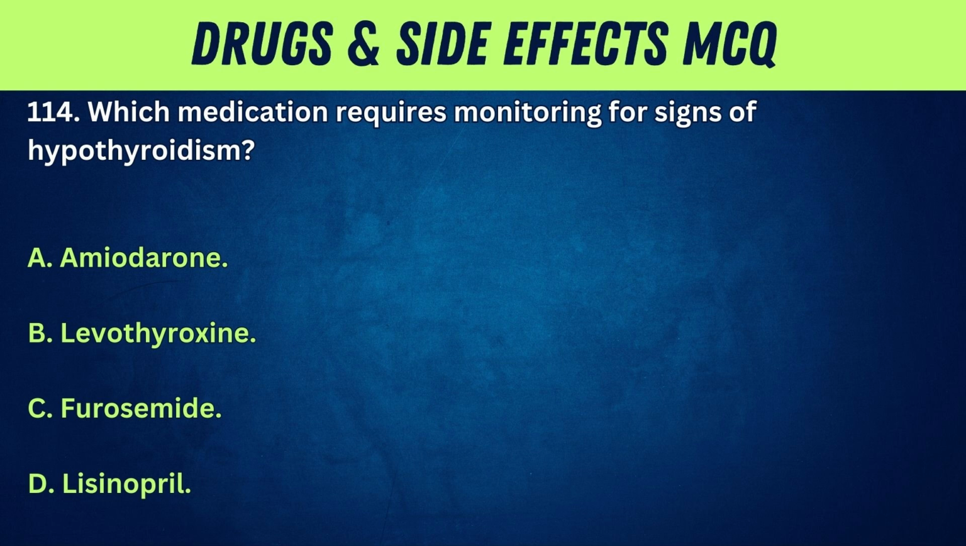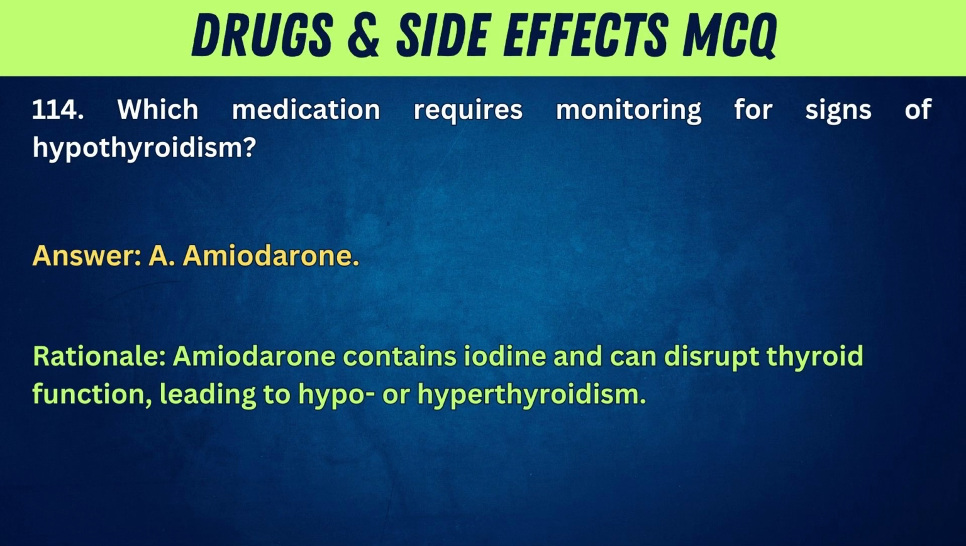114. Which medication requires monitoring for signs of hypothyroidism? A. Amiodarone. B. Levothyroxine. C. Furosemide. D. Lisinopril. Answer: A. Amiodarone. Rationale: Amiodarone contains iodine and can disrupt thyroid function, leading to hypo- or hyperthyroidism.